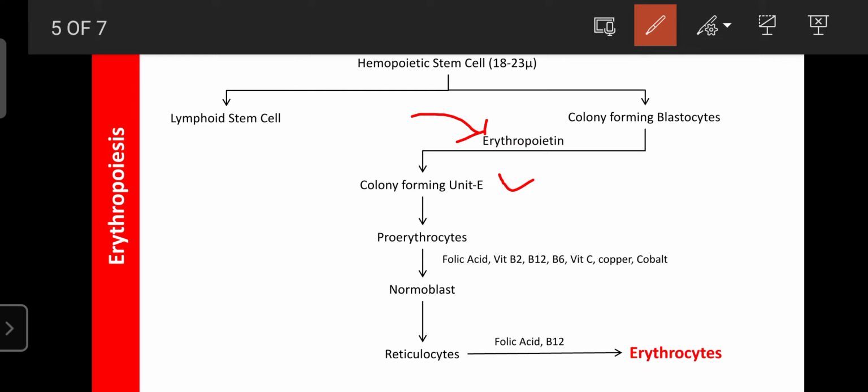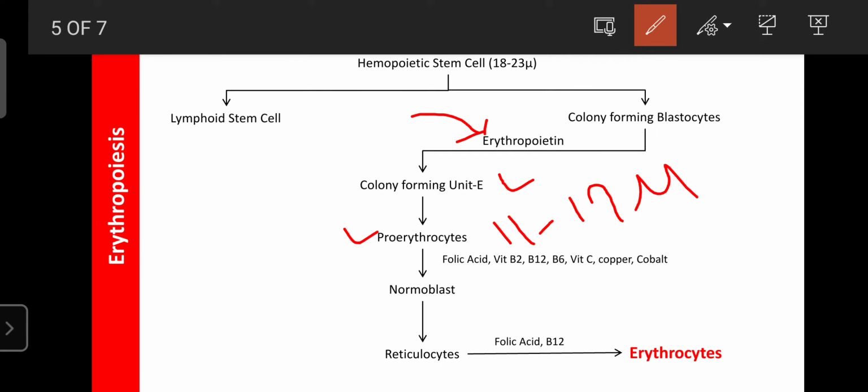So this is the colony forming unit for erythrocytes, which is differentiated from the colony forming blastocytes under the influence of erythropoietin. Further, the colony forming unit E differentiates or grows into proerythrocytes, and the proerythrocytes have an average diameter or size of 11 to 17 microns.